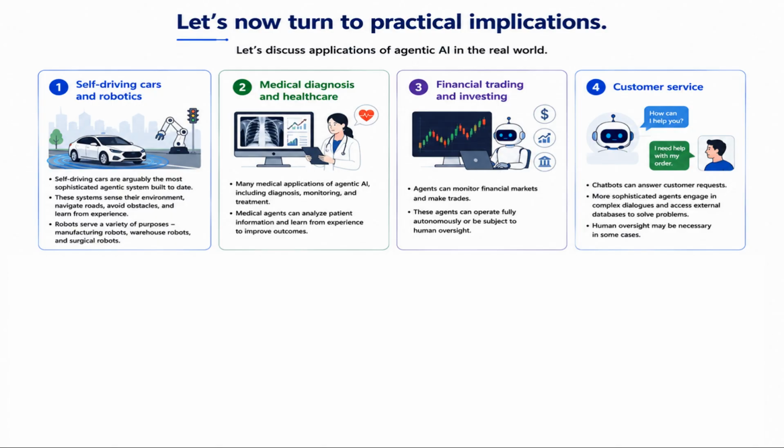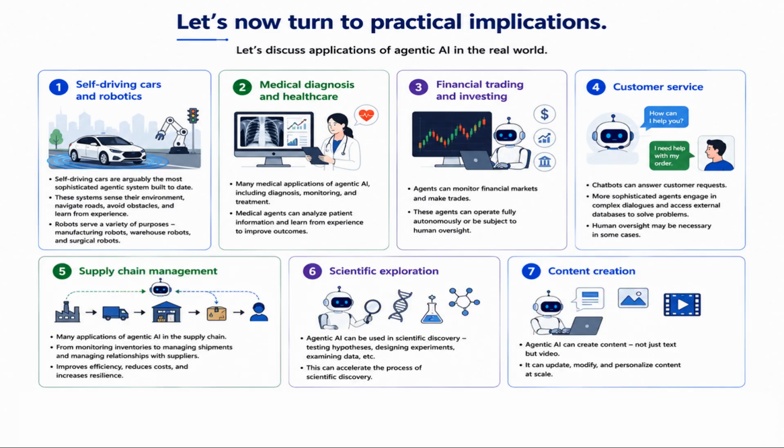More sophisticated ones can engage in complex dialogues and have access to external databases in order to actually solve problems. This is another area where human oversight may be necessary. Supply chain management: there are many applications of agentic AI in the supply chain, from monitoring inventories to managing shipments and managing relationships with suppliers.